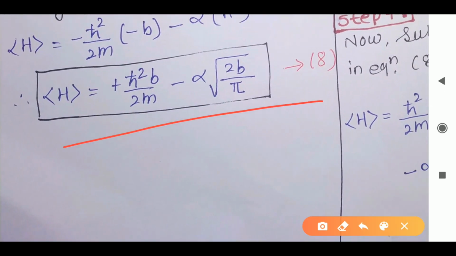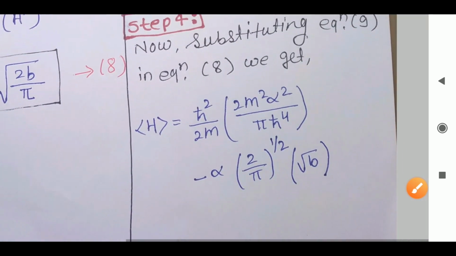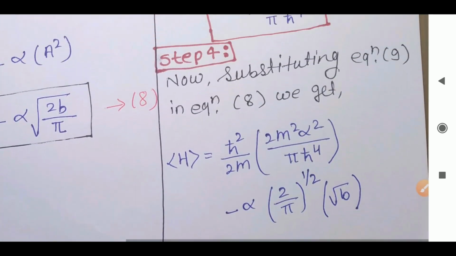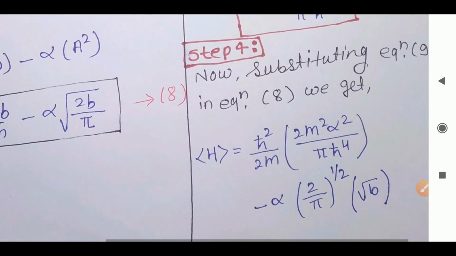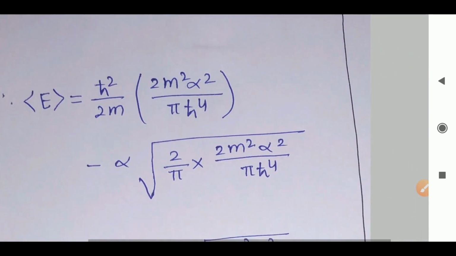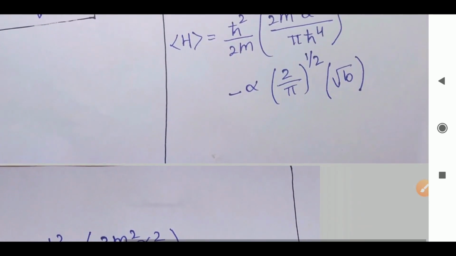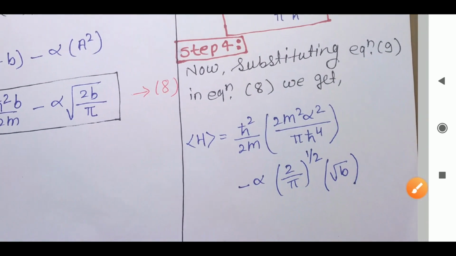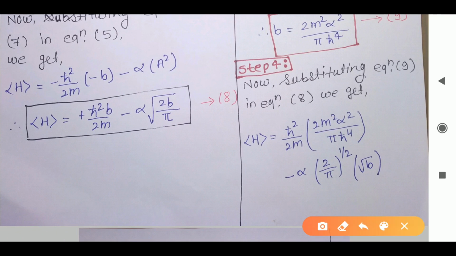Okay, so after substituting, we have to substitute this equation b into equation number 8. After the substitution, we will get this. Here we have ħ² upon 2m as it is. See, I will show you like this. ħ² upon 2m I have written as this. Instead of b I have written the value.